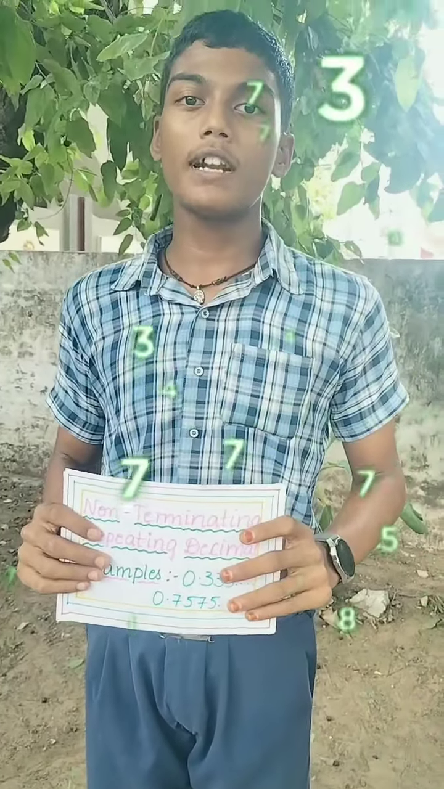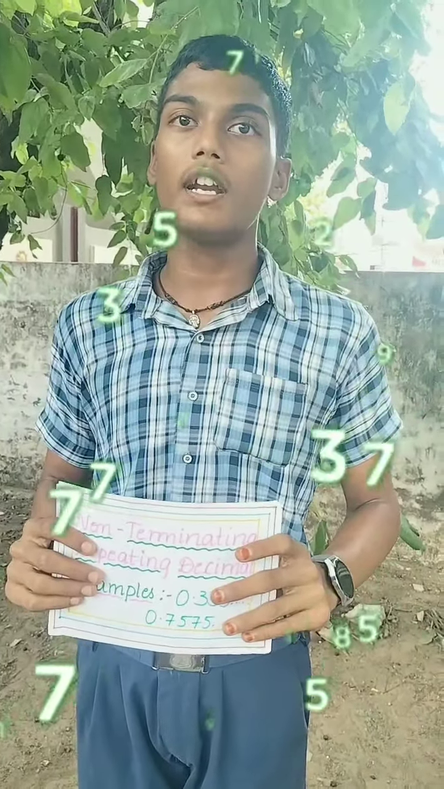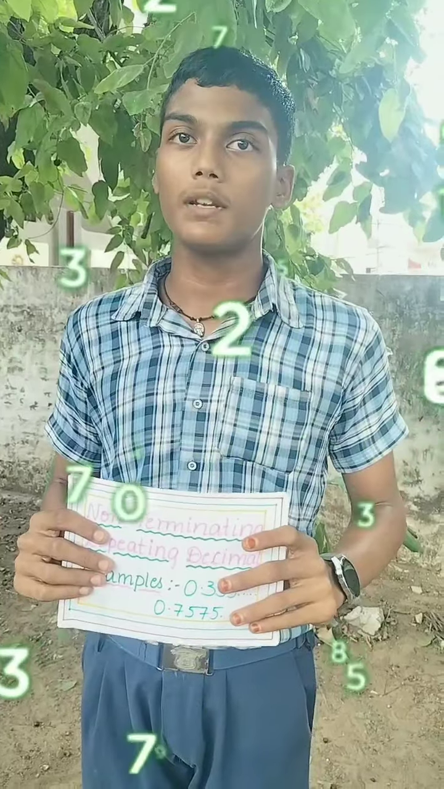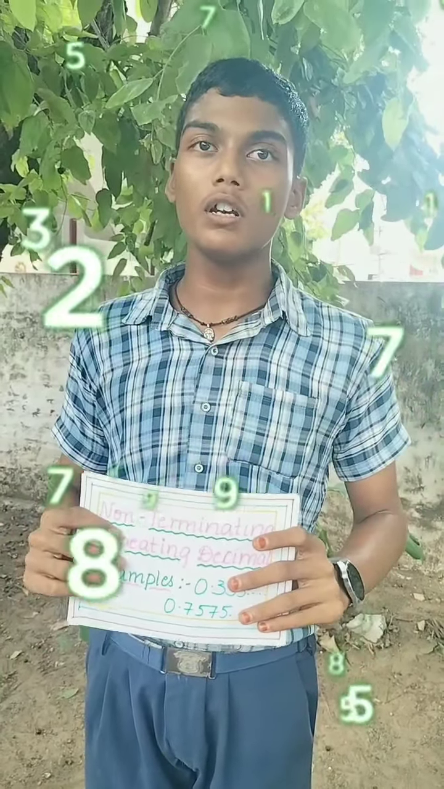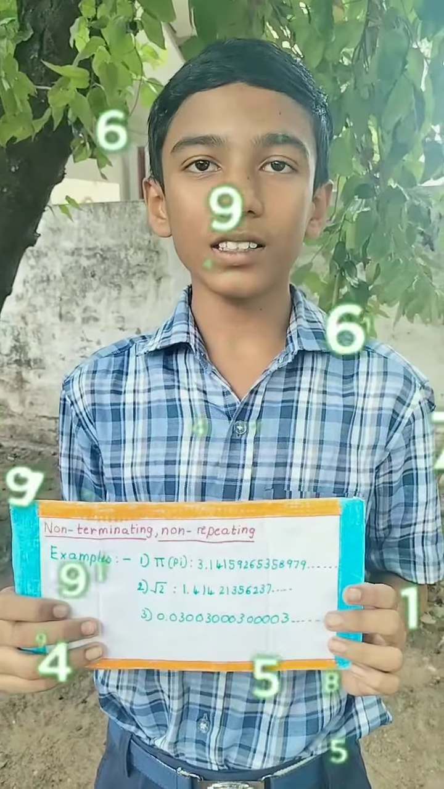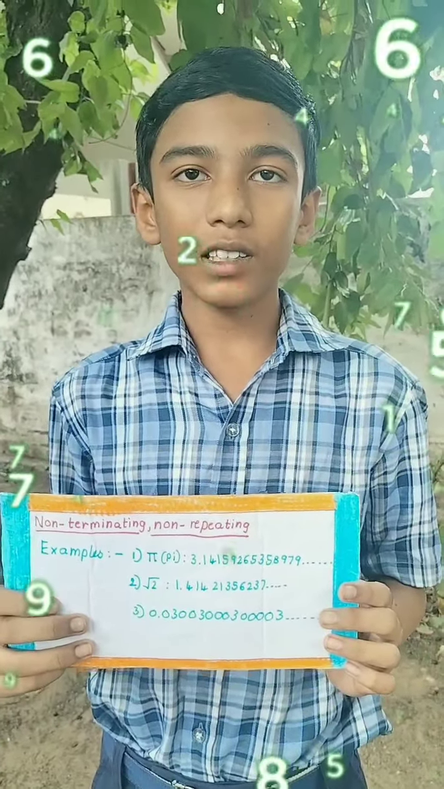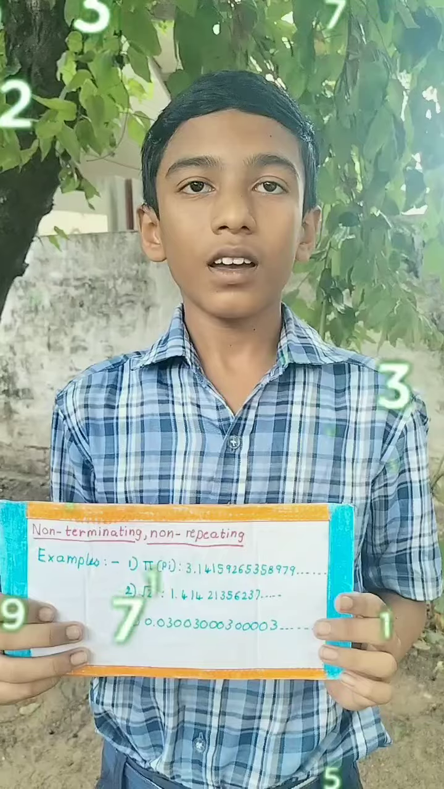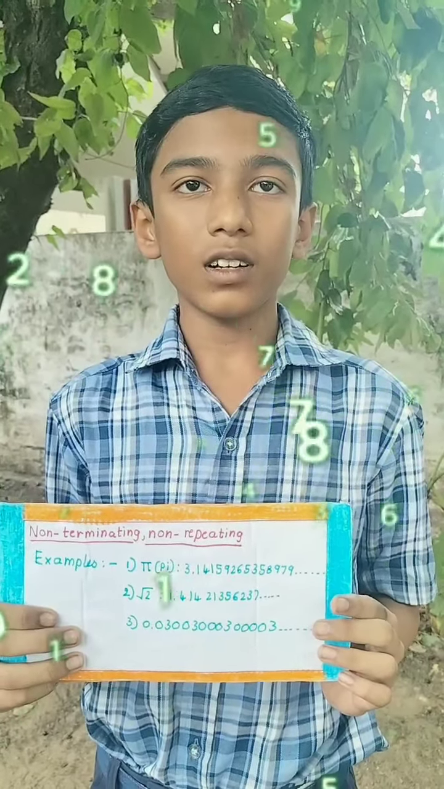If after the decimal point the digits are non-terminating and repeating, then it is called a non-terminating repeating decimal. Example 0.33 and so on, 0.7575 and so on. If after the decimal point the digits are infinite and do not repeat, it is called non-terminating, non-recurring. Example 0.3030 and so on.